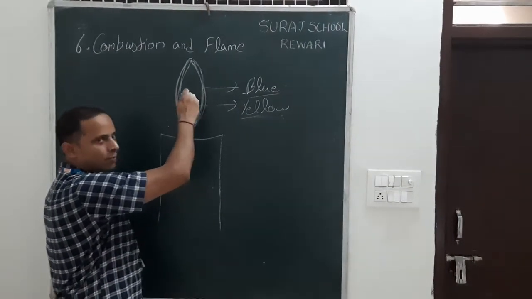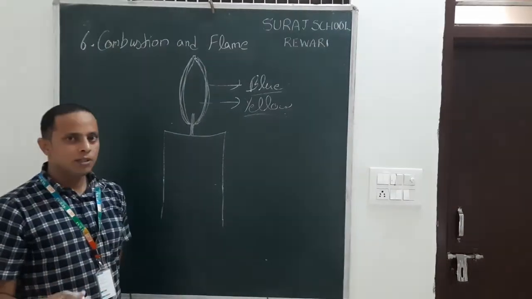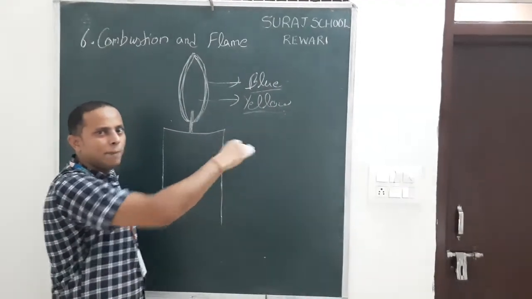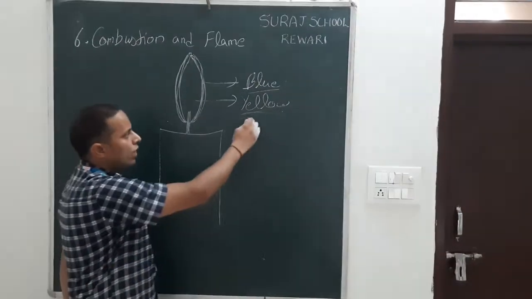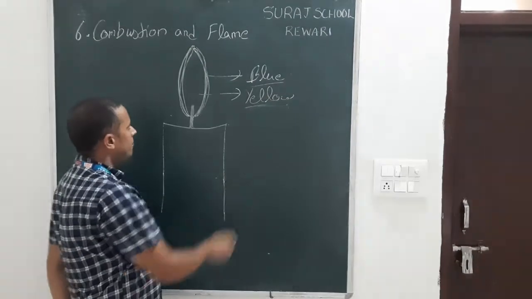So this part has a low amount of oxygen, so it has a yellow color, because of the incomplete combustion. It also has a lower temperature than the complete combustion flame.